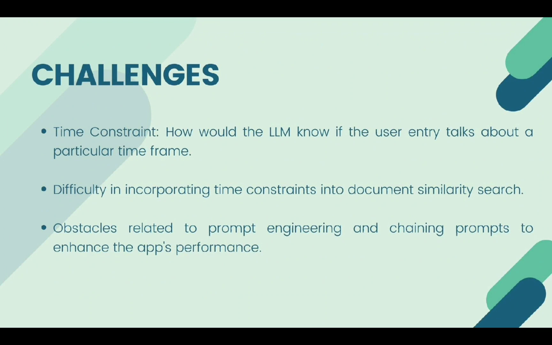So some challenges we had to face. The first challenge was how to determine if the LLM or the user is talking about time. For example, a person says to his journal, get me the finances of the last 2 months. Then how do we make the LLM convert the last 2 months into a fixed date and fixed time? And that we achieved actually through prompt engineering. First, we passed our query to our LLM, and then generated a start date and a stop date. And then we can make exact calculations on the date.